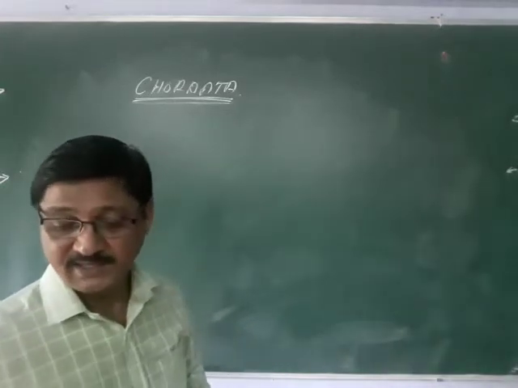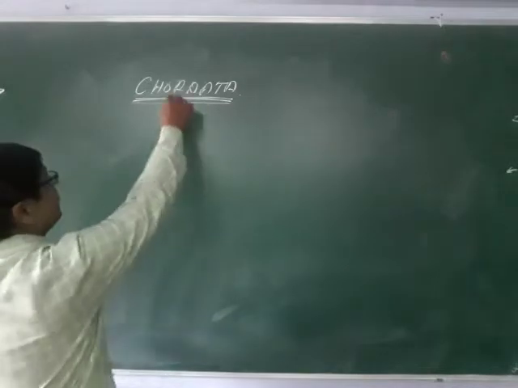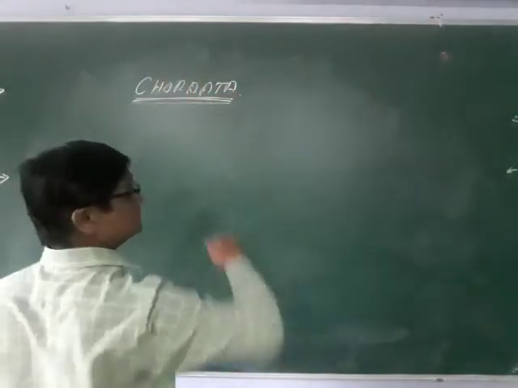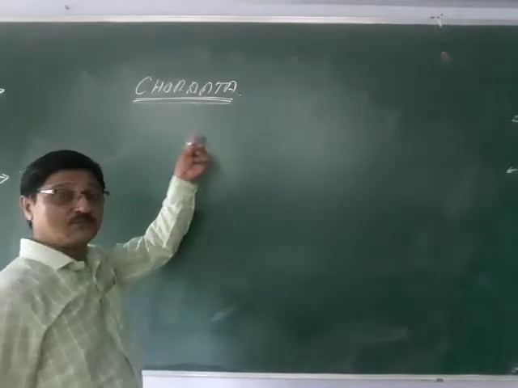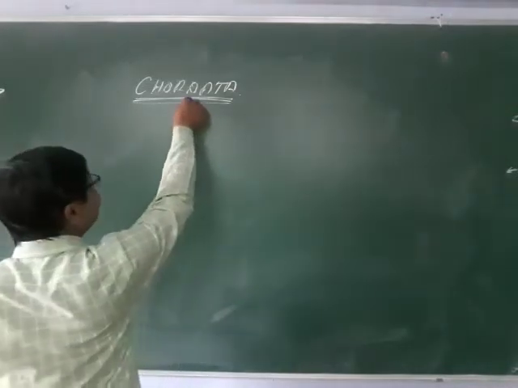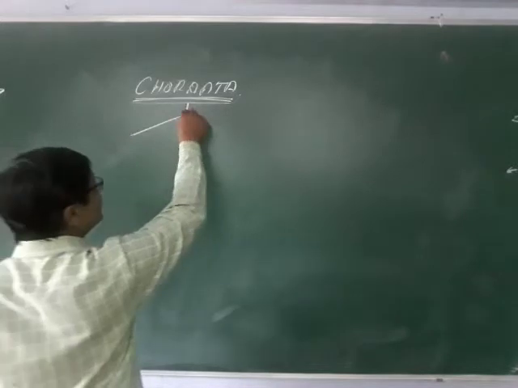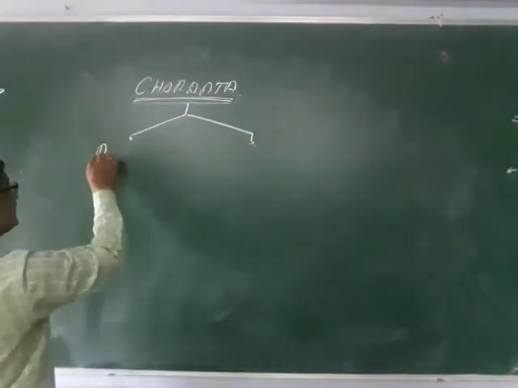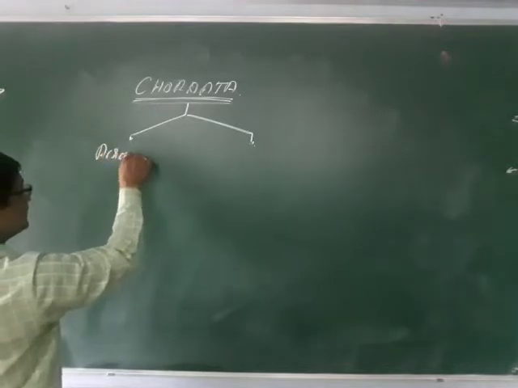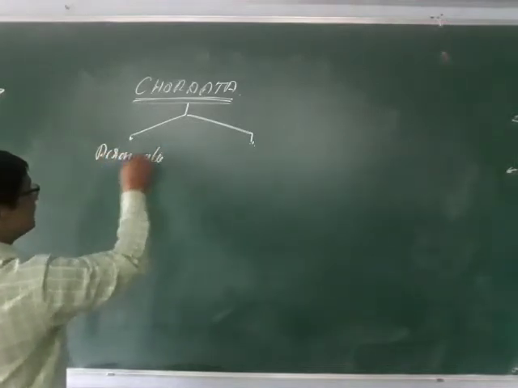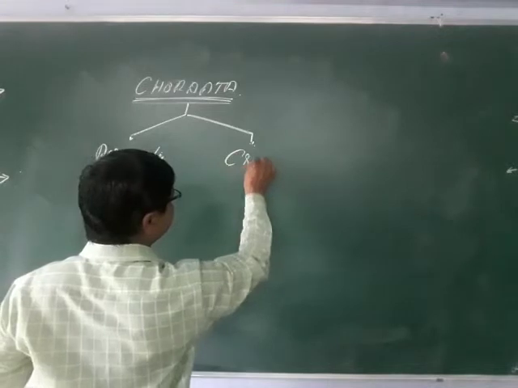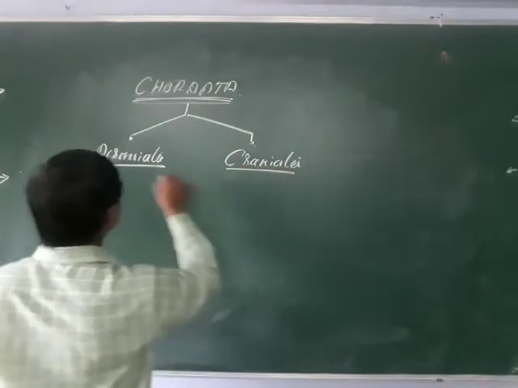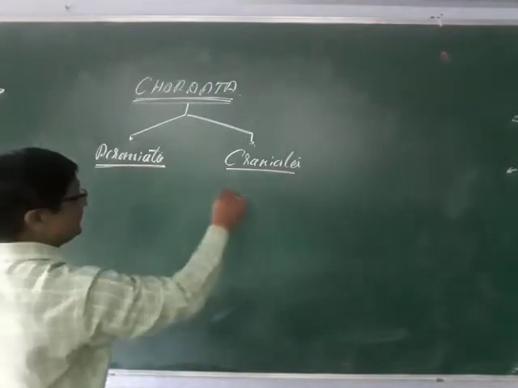So here this chordata, before going to the details of the chordates, that is the phylum, it is the only phylum you can say. It has been divided into two divisions. One is the acraniata and the other is craniata. What is the acraniata and the craniata?